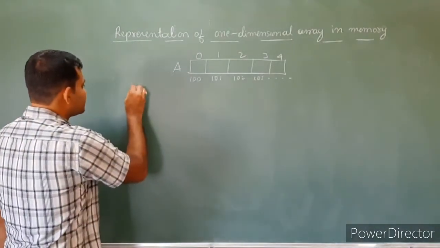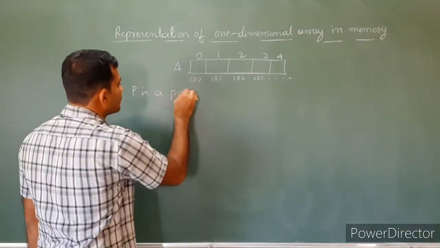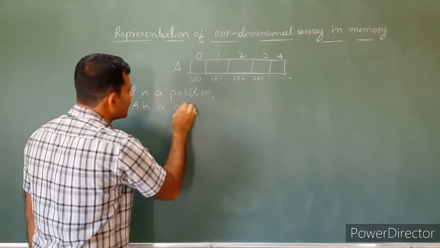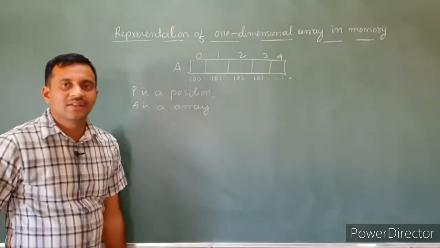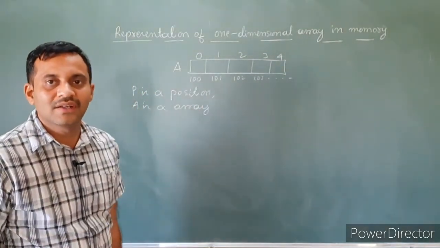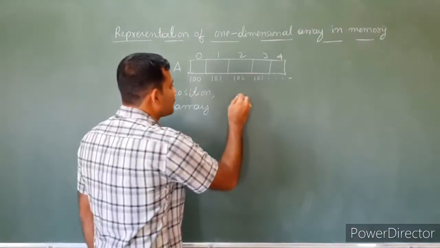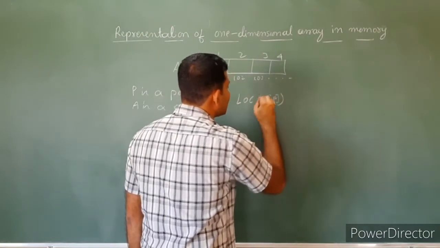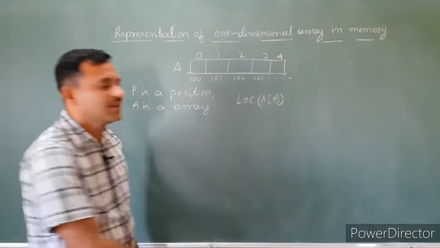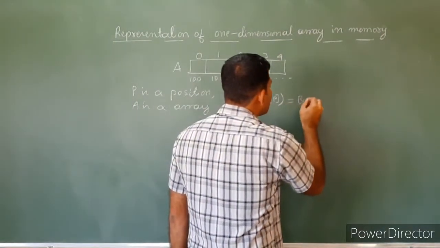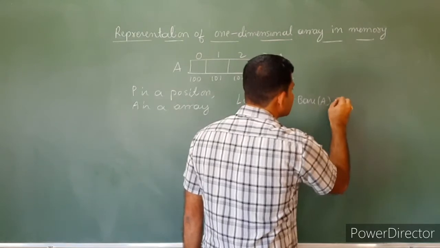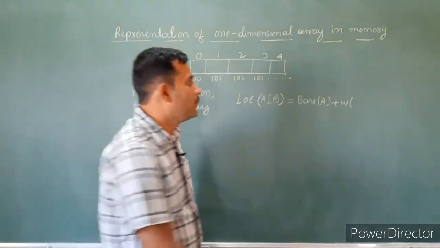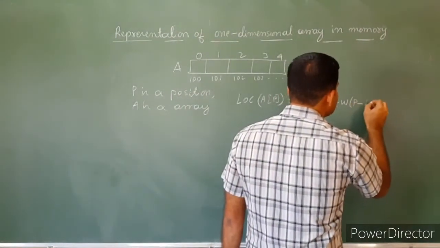Here P is the position and A is an array. To find the location of a given element, we use the formula: location of A of P equals base address of A plus W times (P minus LB).